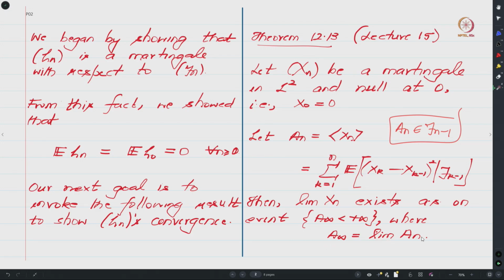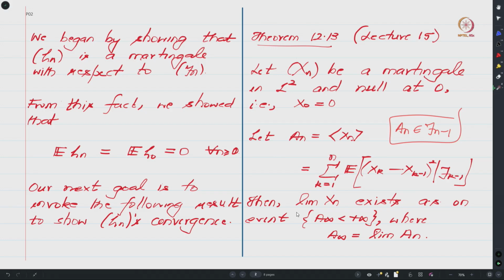This limit exists because A_n is almost surely a monotonically increasing sequence, and because it is an increasing sequence one can conclude that the limit exists, which we denote as A_infinity. Then we collect all those sample points where A_infinity is less than infinity, and the claim is that almost surely on this collection of sample points, which means except for a subset of measure 0, on all the remaining points the limit of X_n exists and is finite. Is this okay?